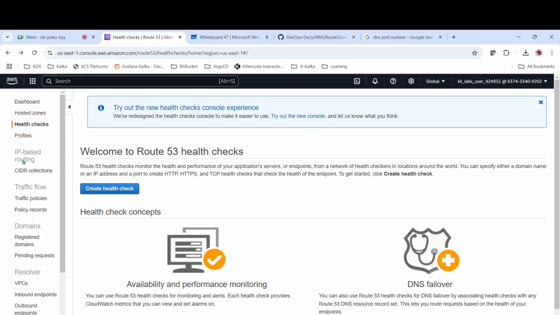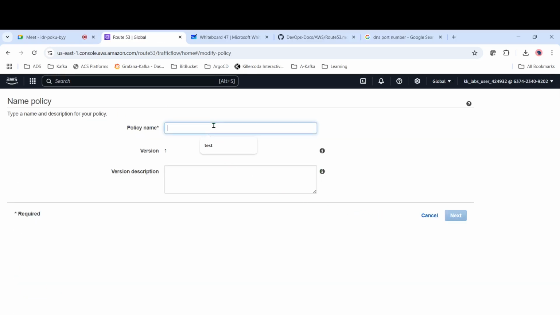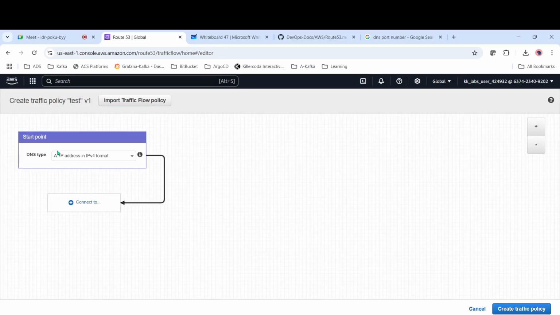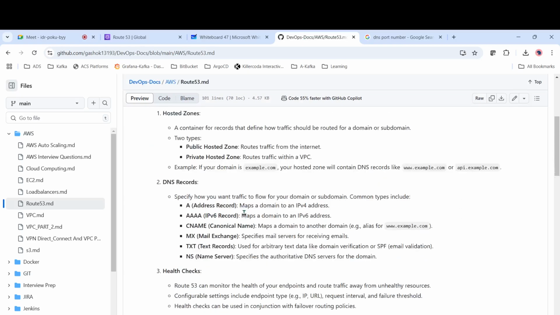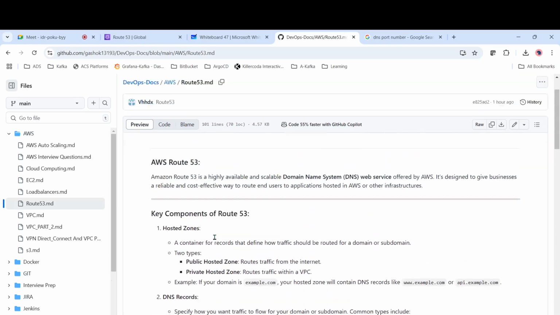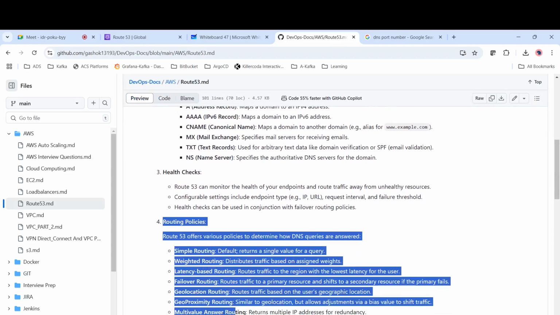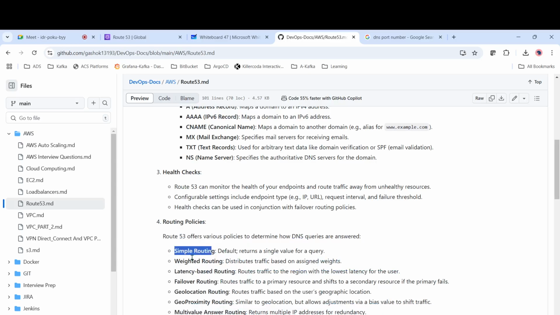And then we have something called traffic policies. If you select traffic policies, create traffic policy. I'll just give it as test. Next. So here are the policies. These are the policies. So it can be simple routing, weighted, latency, failover, geolocation, whatever it is.